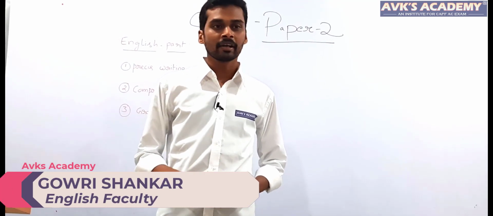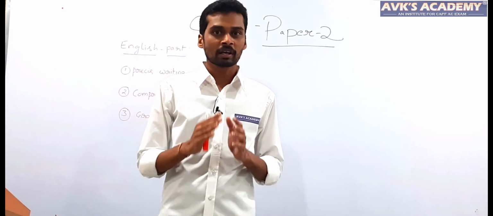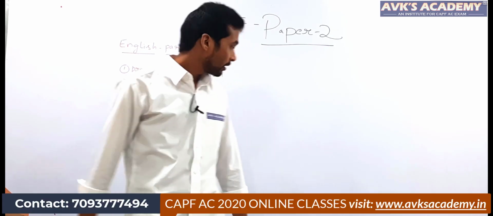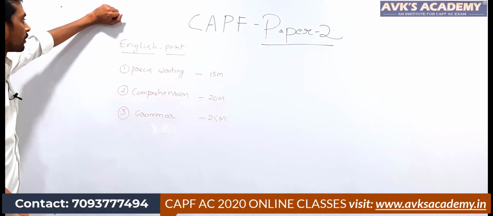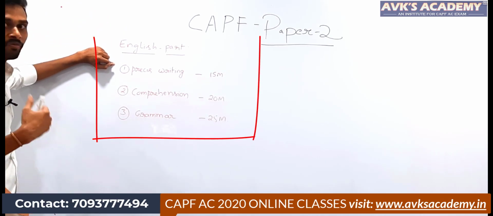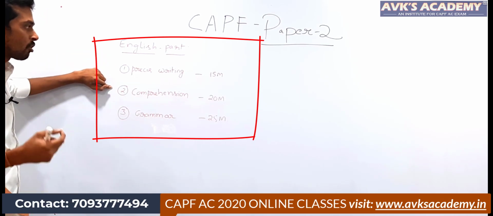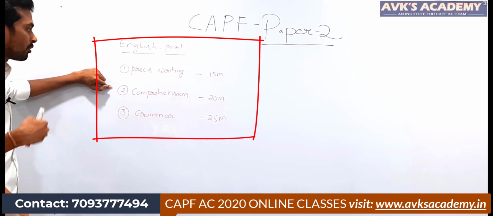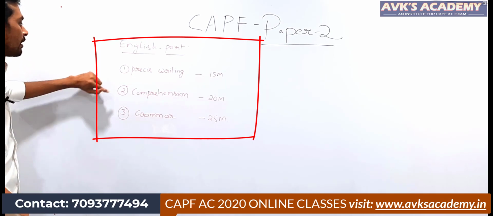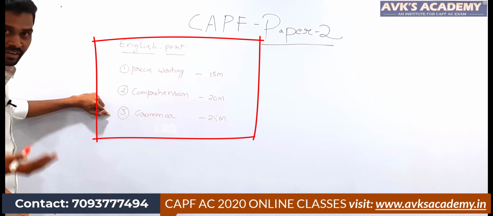Before I get into the main topics, let me give you a brief analysis of the topics we are going to cover in the CAPF English part. In the English part, the first section is precise writing, which has 15 marks of weightage, the second section is reading comprehension, which has 20 marks of weightage, and the third part is grammar, which has 25 marks of weightage.